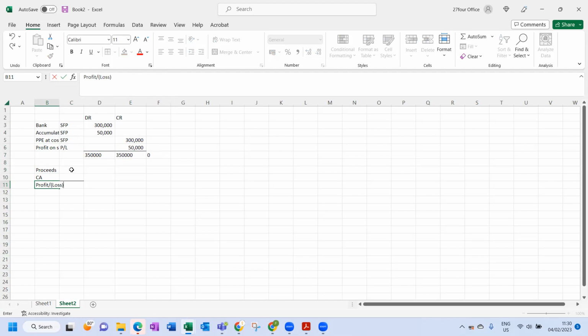So the proceeds are 300. Carrying amount is cost price minus accumulated depreciation. And basically the profit would be proceeds minus carrying amount, which is 50,000 Rand.